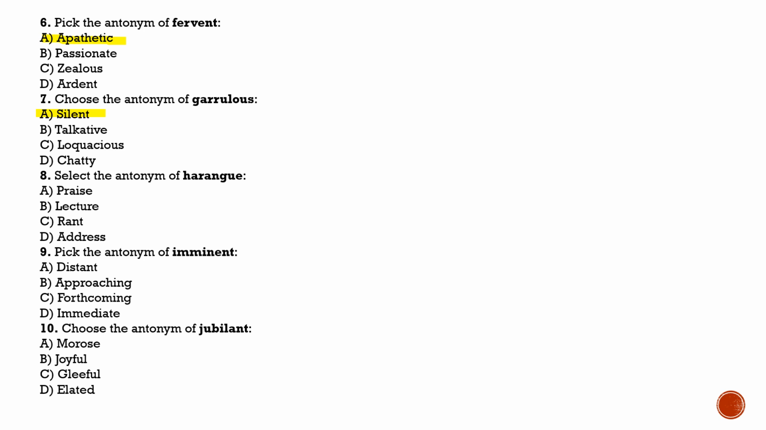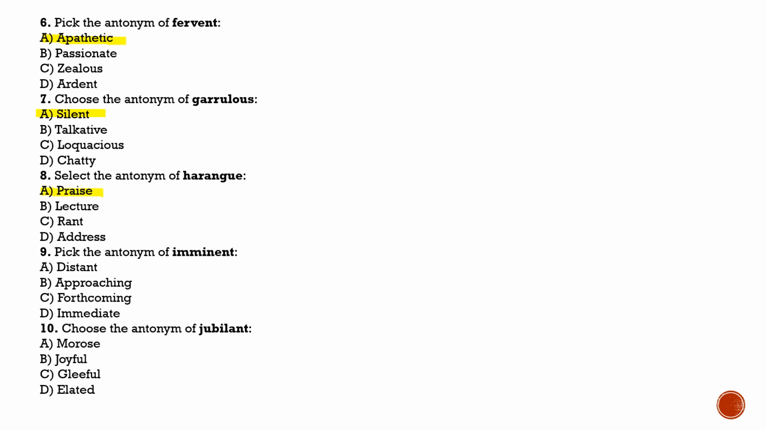Next is question number 8. Select the antonym of harangue. Harangue means scolding speech, and its antonym will be praise. So option A will be correct.